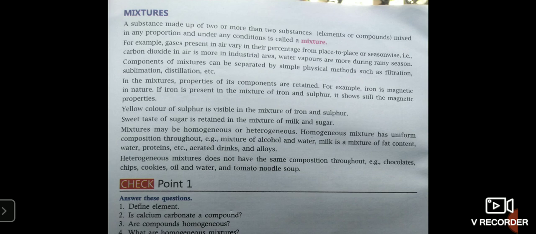Now let us understand. Let's take one example at home as you are doing your learning at home. What actually is a mixture? Take three half glasses of water. In the first glass, add half teaspoon of salt. In the second glass, add